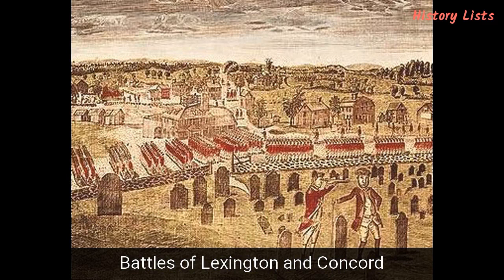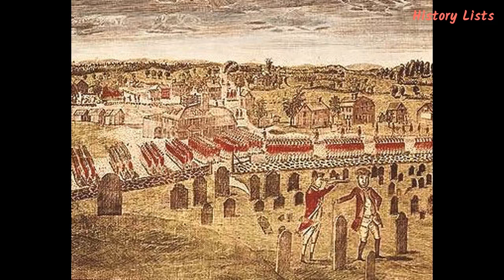Number 6. Battles of Lexington and Concord. On the evening of April 18, 1775, the British governor of Massachusetts sent several hundred British troops to seize the colonist military stores at Concord. The British intentions were soon discovered by the Patriot colonists, who decided to prevent the British from carrying out their plan. Local militiamen gathered at Lexington to intercept the British troops. These managed to repulse the outnumbered militiamen in early morning of April 19, and then proceeded towards Concord. There, they clashed with militiamen at the North Bridge. This time the British were defeated and forced to withdraw to Boston.